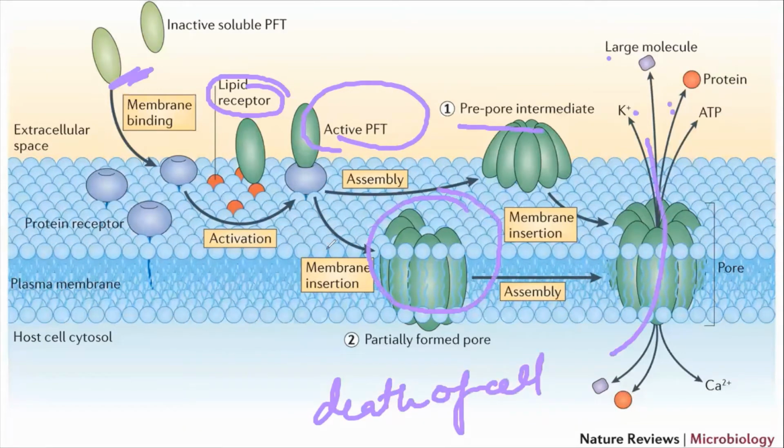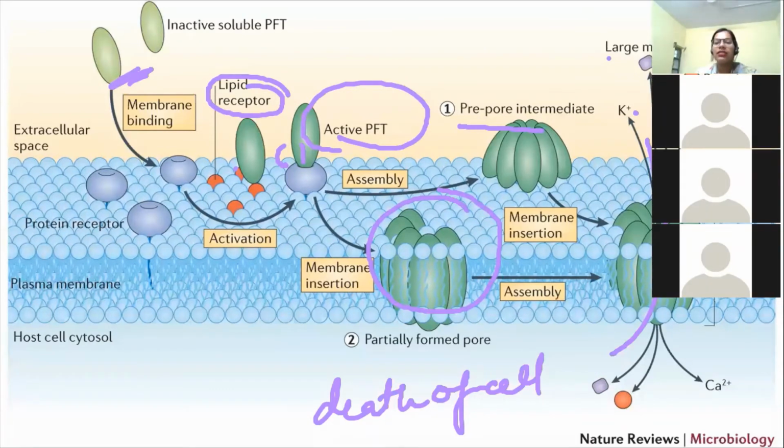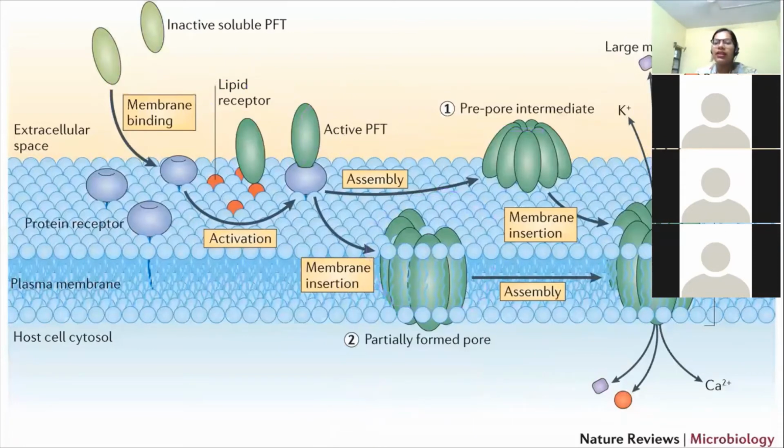Okay, this was very simple. You have a pore-forming protein which binds to the receptors. It gets activated, assembled, and forms a pore, through which all the important molecules from the cytoplasm are taken out. Clear? This was simple, right? As compared to the alpha pore-forming toxin.